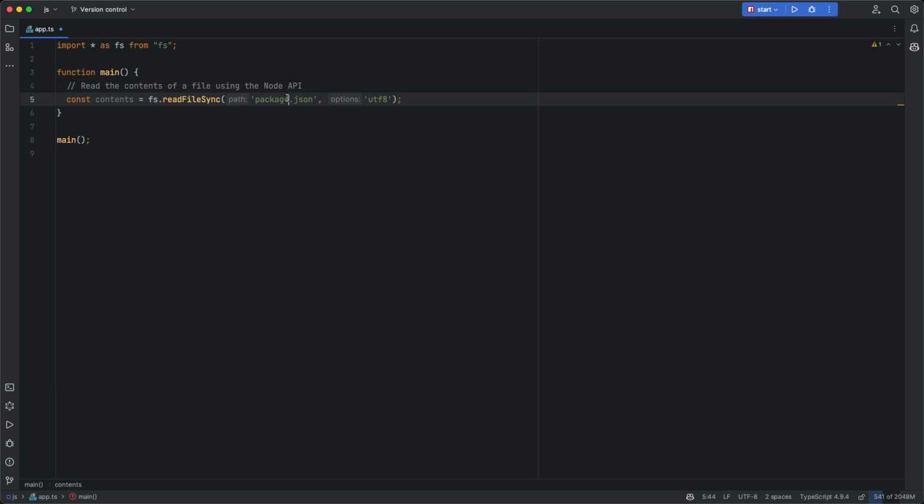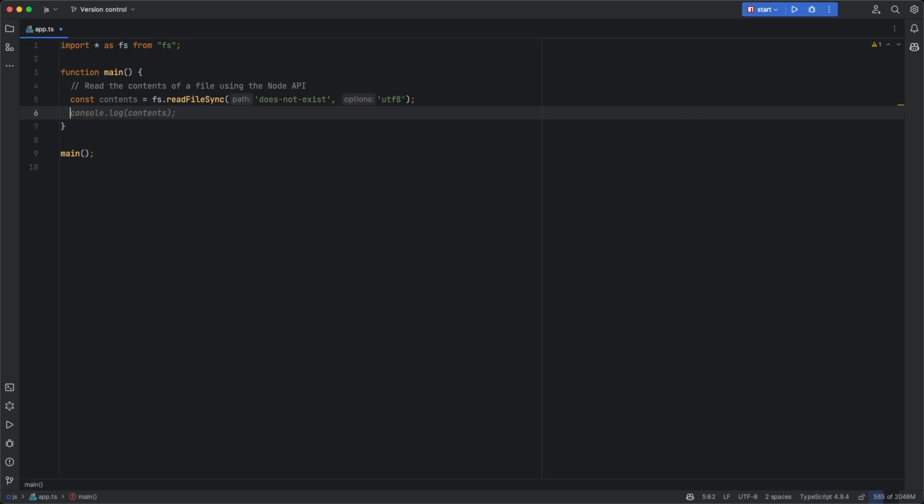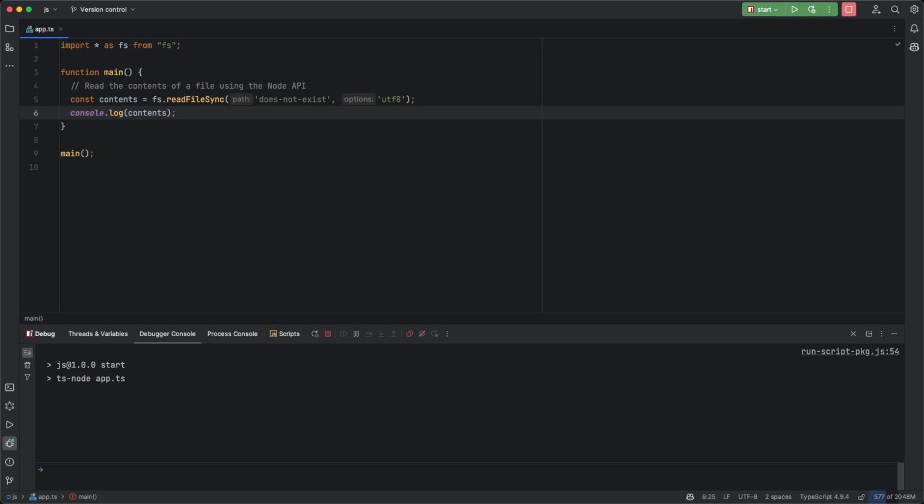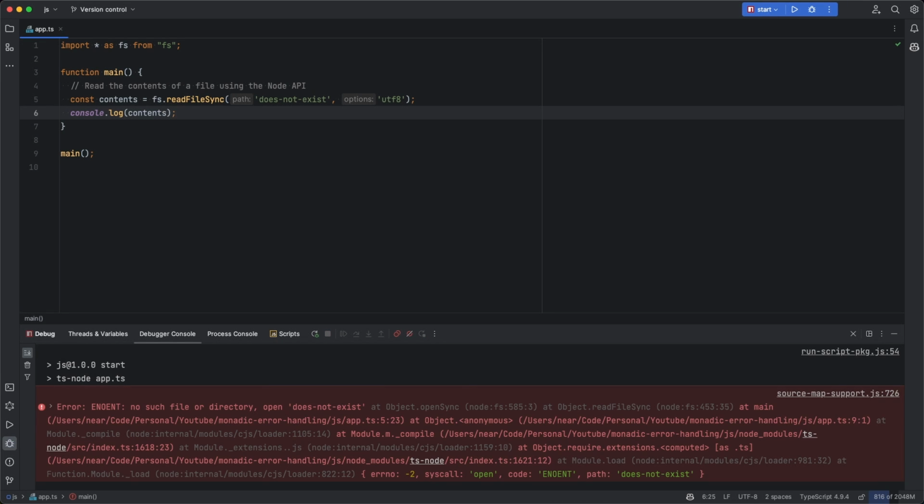Of course, the package.json will exist, so we are doing something different. So we are saying does not exist in order to trigger an error. The question is only what kind of error will we see? How will the application behave? In all other cases, we'll try to write the contents of the file to the console. If I now run this application, we'll see that the application will crash with a not found exception.